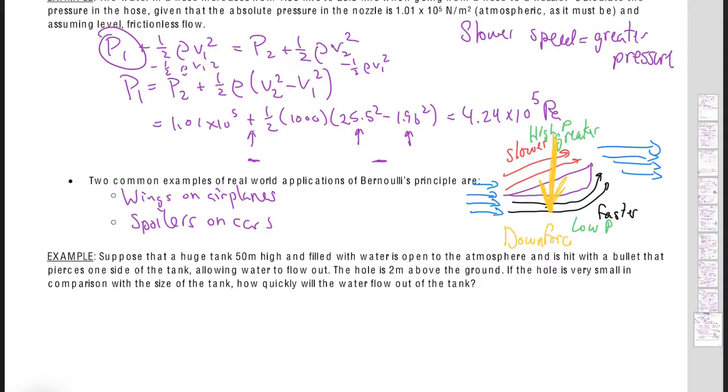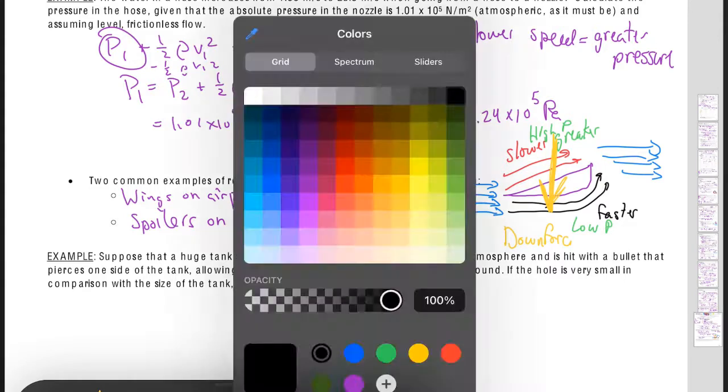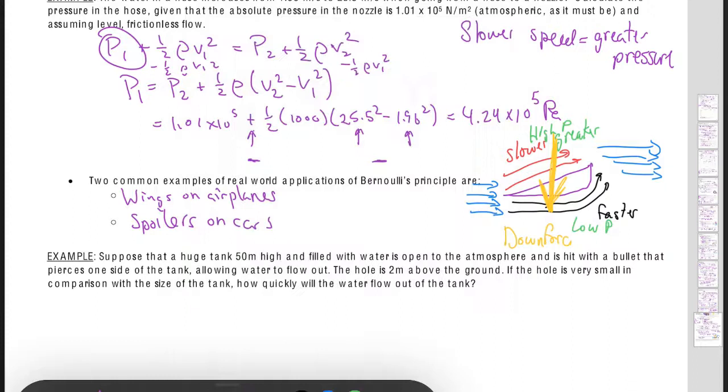NASCAR has the added safety feature of roof flaps, which create this kind of situation, which keeps the cars on the ground. And that was out of necessity because there were some major accidents where cars went flying, hurt fans, hurt the drivers, so they had to figure out a way to keep the cars on the ground.